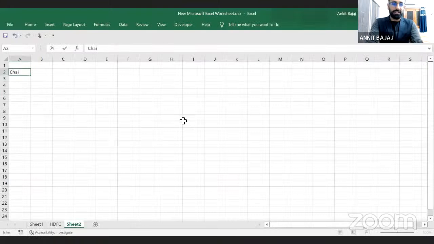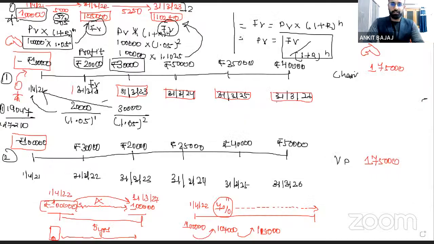So if you're planning to start a chai business, how will you calculate the value here? How much have you invested in the chai business? I will write it down here. 1, 2, 3, 4, 5, the years. Then you write down the amount here. Initially you are investing 1 lakh rupees. And how much return are we generating, we will check. We are generating returns of 20, 30, 50, 35, 40.